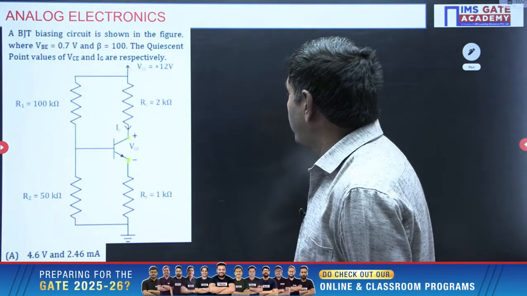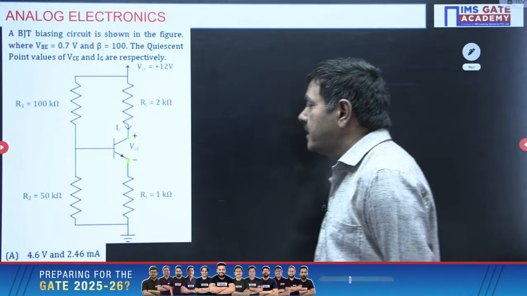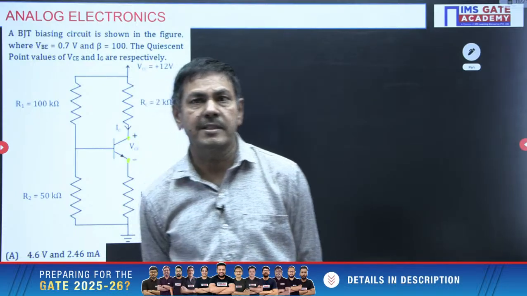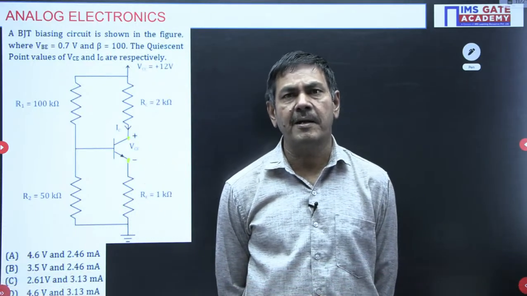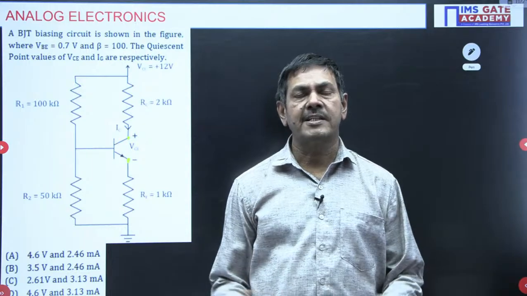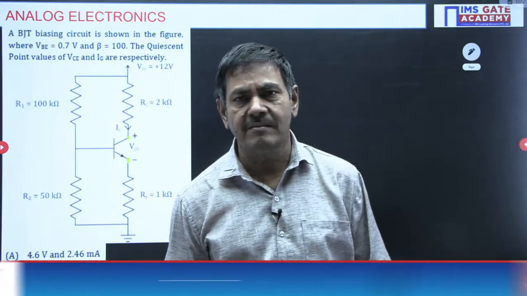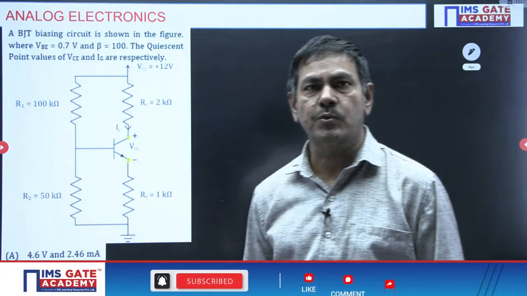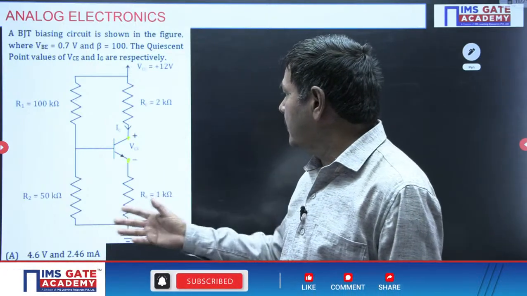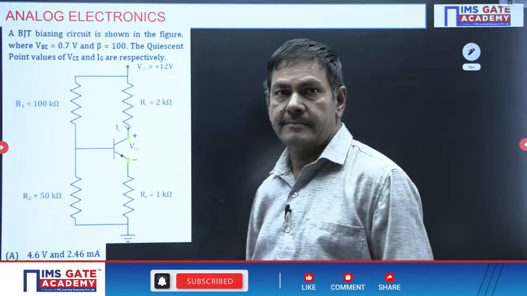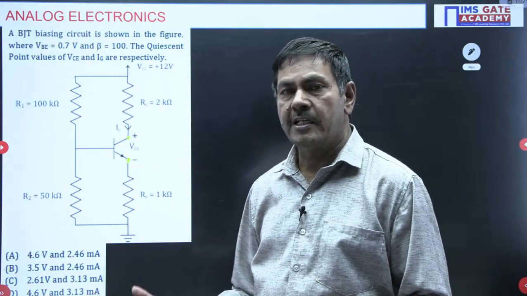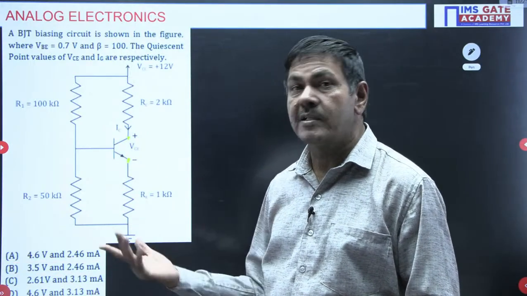But here, check what biasing circuit is given. There are different types of biasing, everybody knows. One is fixed biasing, one is collector to base biasing, and voltage divider biasing, like that. Certain types of biasing circuits are there. The given circuit is a voltage divider biasing. We can call this voltage divider biasing and also universal biasing.